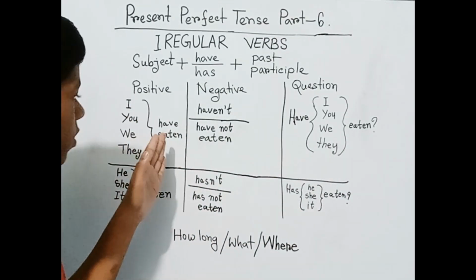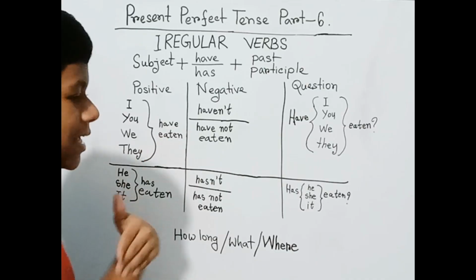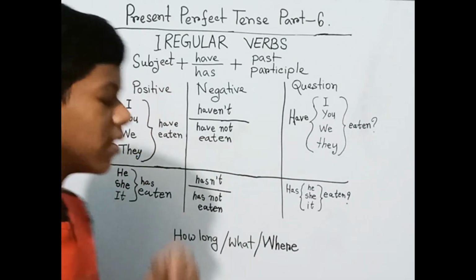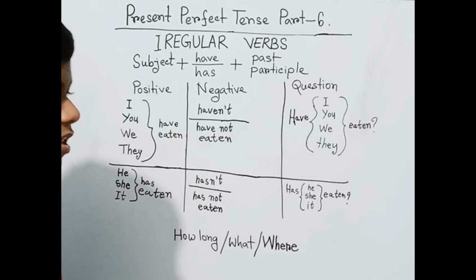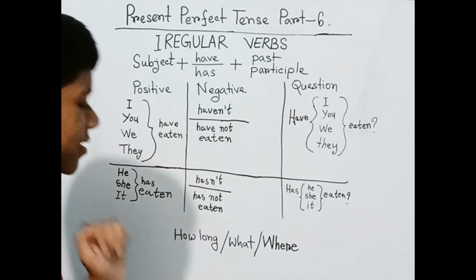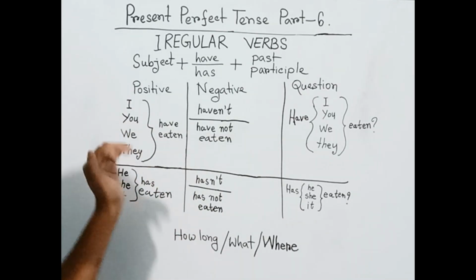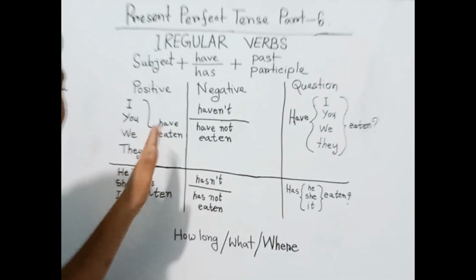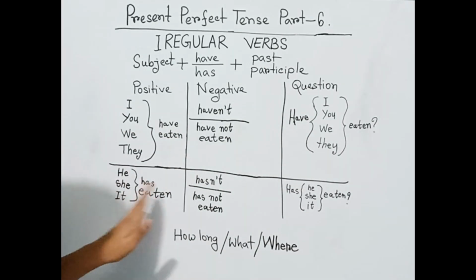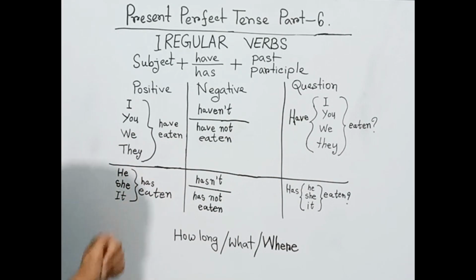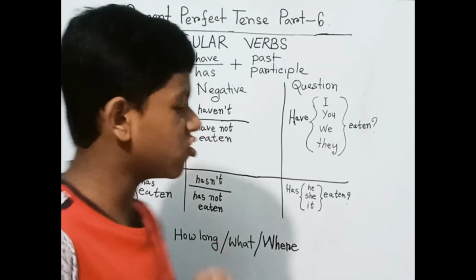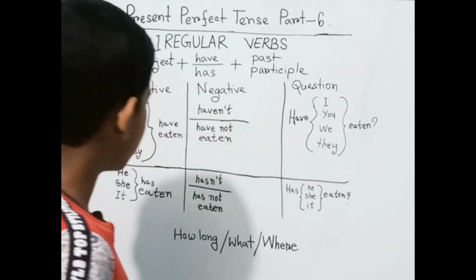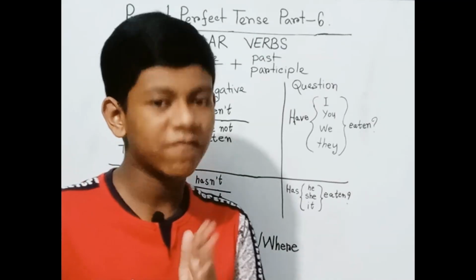So here, eaten is the past participle, or we can say verb 3. I have eaten, you have eaten, we have eaten, they have eaten, but he has eaten, she has eaten, it has eaten. Same here, the negative. In the negative, we have to use haven't.